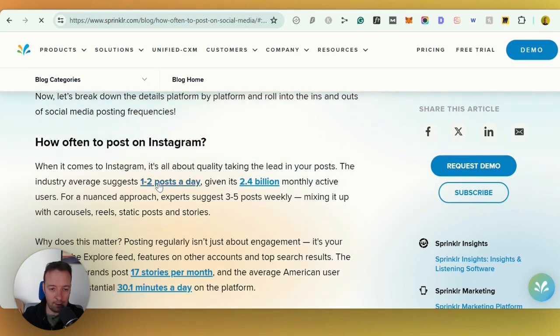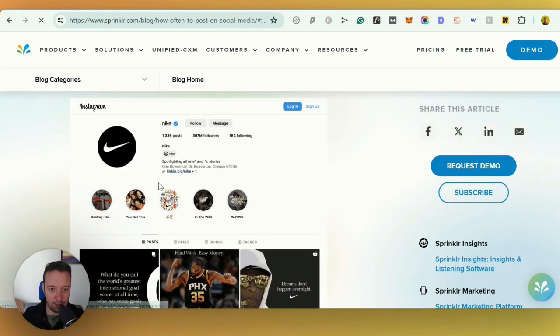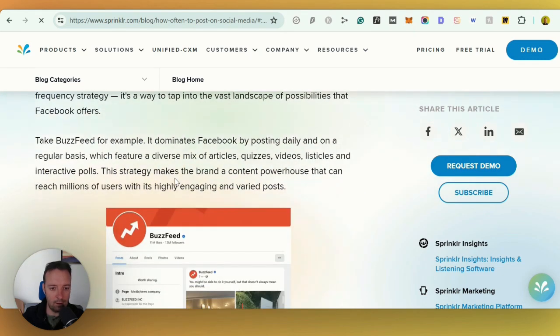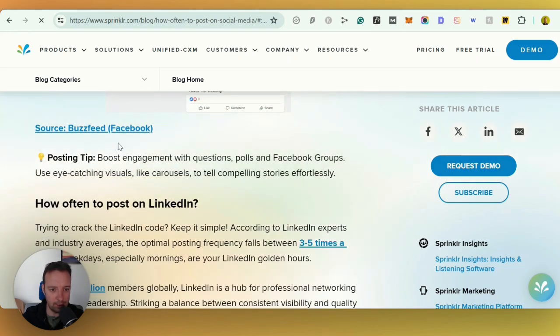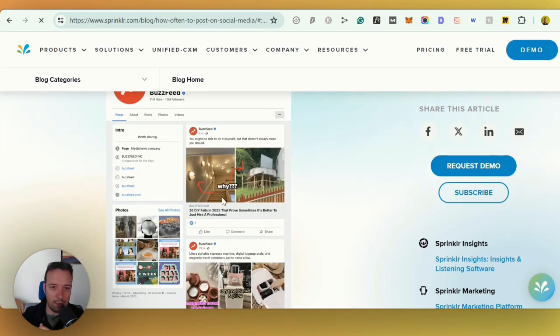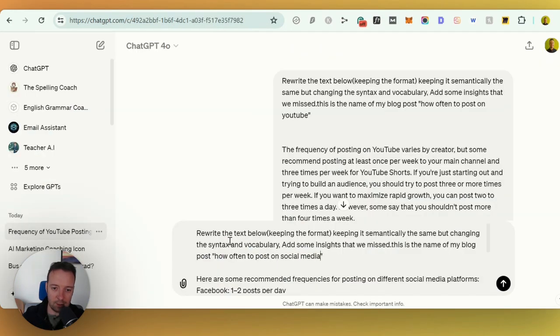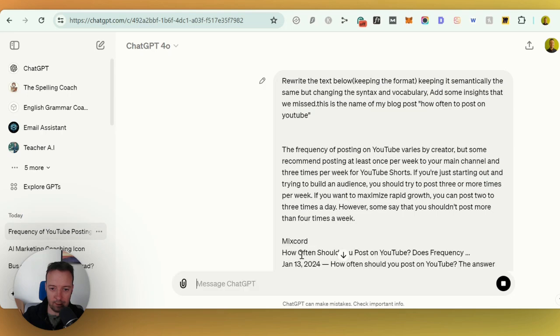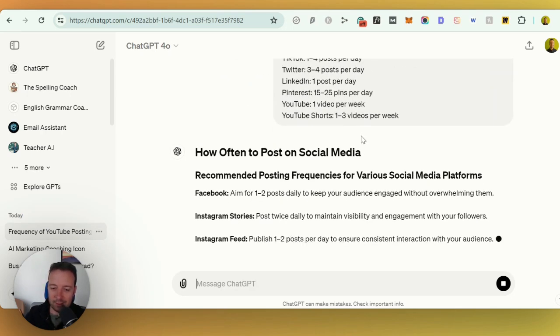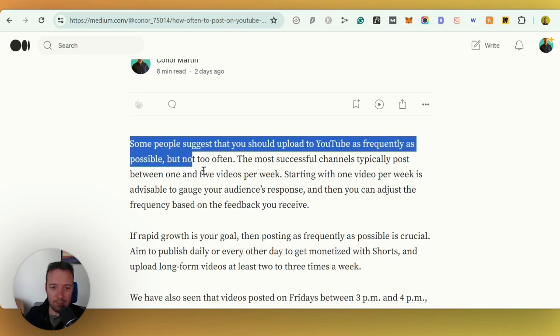They're also linking out here, 1 to 2 posts per day, right? That's pretty interesting. The most interesting thing about this article is really that they're linking out a lot, right? Look how many links they have to different websites. This builds authority in Google's eyes if you link out to BuzzFeed, Adobe, and I saw this one's LinkedIn. So they're linking out a lot, and that could be something that we add to our article. Let's go back to ChatGPT here and try it with this one. What we want really is pretty much exactly this, but just a little bit different, right? So what I'm trying to use here is medium.com.